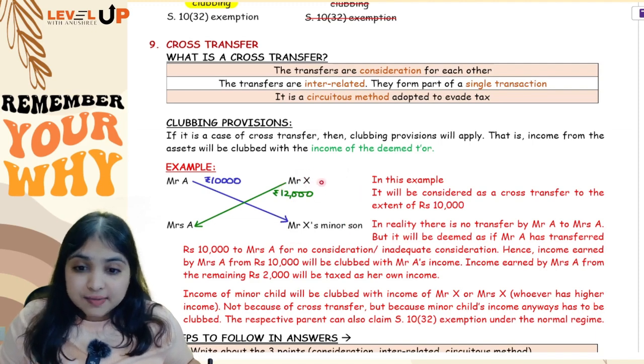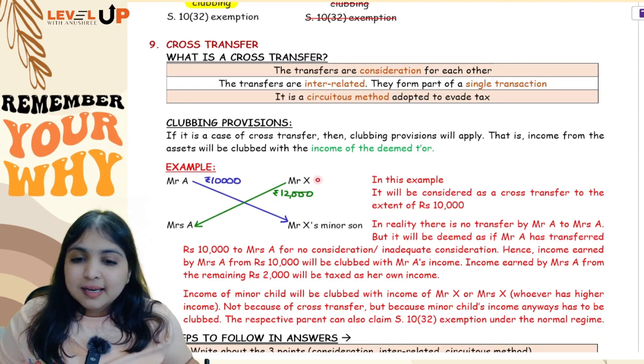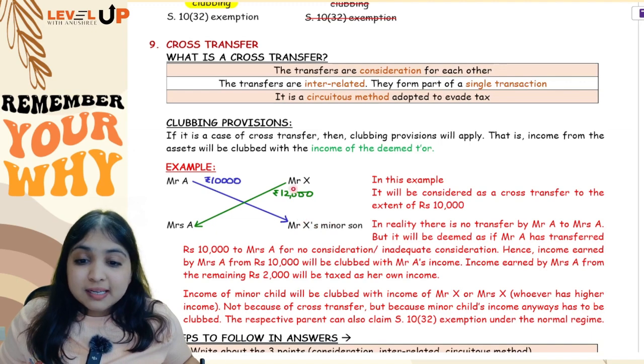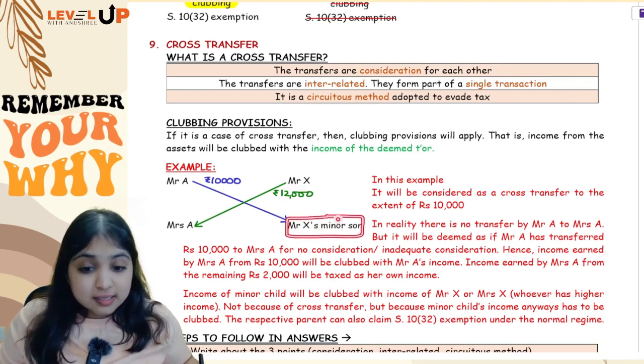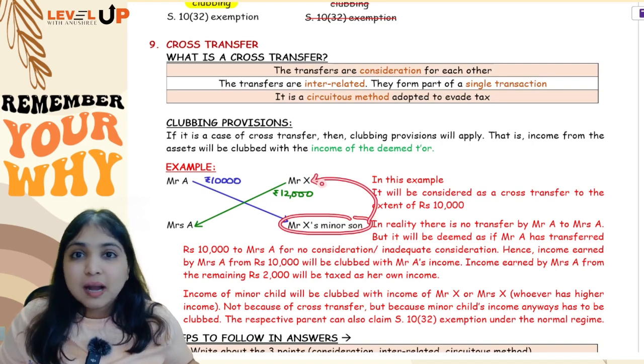Now coming to this side of the transfer. Here in our case, we have X and X's minor child. It can be X and Mrs. X also. If it is Mrs. X over here, then in reality Mr. X did not transfer anything to Mrs. X, but because of cross transfer, we will treat it as if X has transferred to Mrs. X and we will apply clubbing provisions. But over here, it is X and X's minor child. So whatever income the minor child earns, this income is not because of skill, talent, labor and all. The minor child is not disabled also. So clubbing provisions will apply over here.